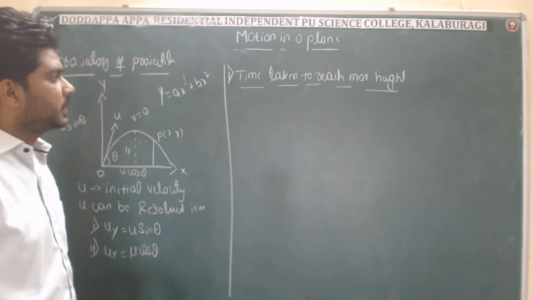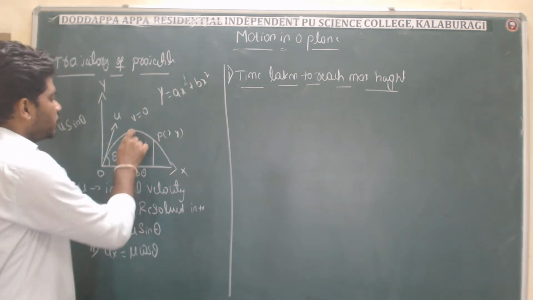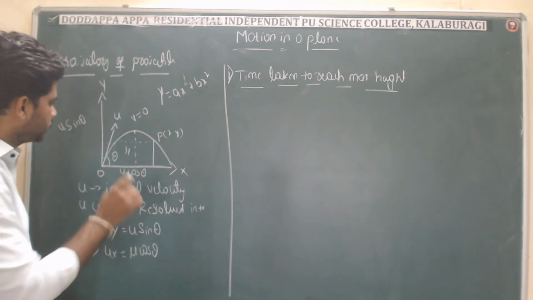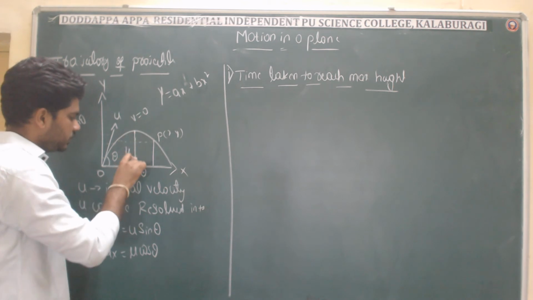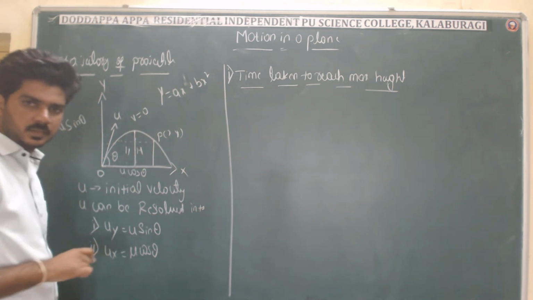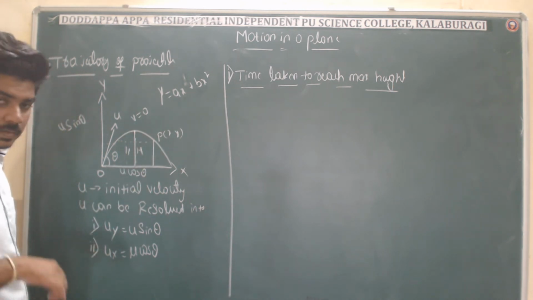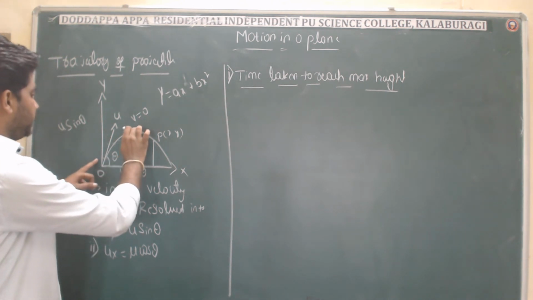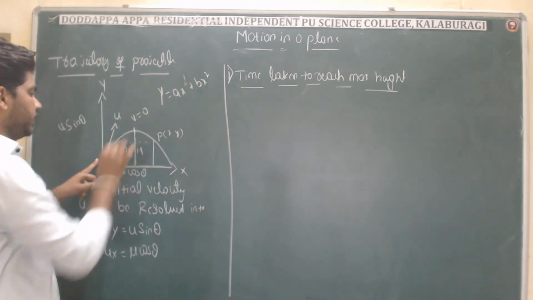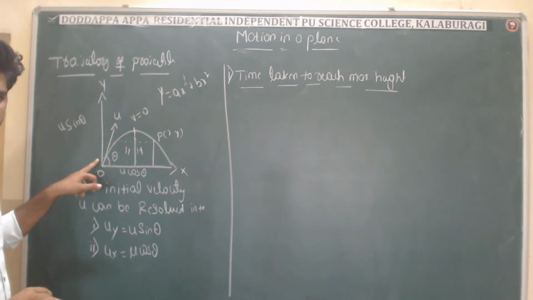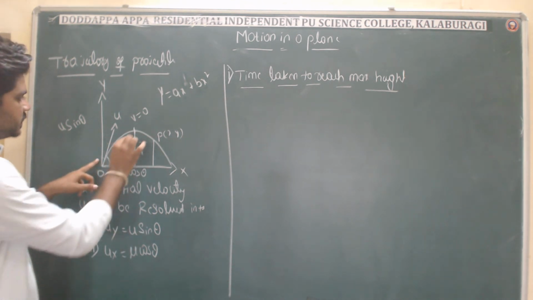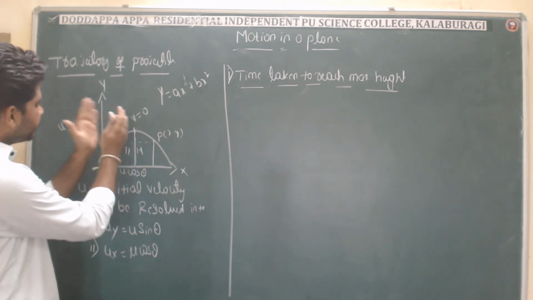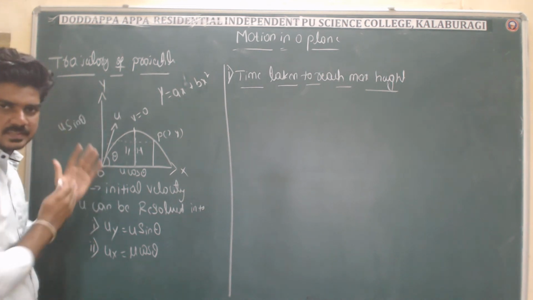So now it's time to get how much time it will take to reach the maximum height. See, from this diagram you can see the maximum height is only this, right? So now we are trying to get how much time it will take to reach this point, that is the maximum height. The maximum height is only because of the y-axis.